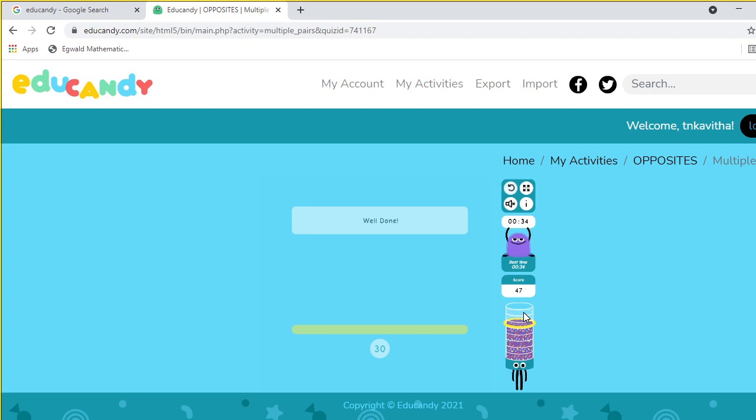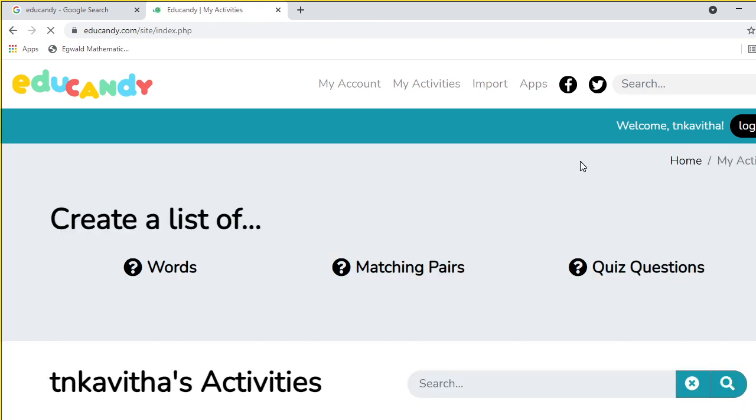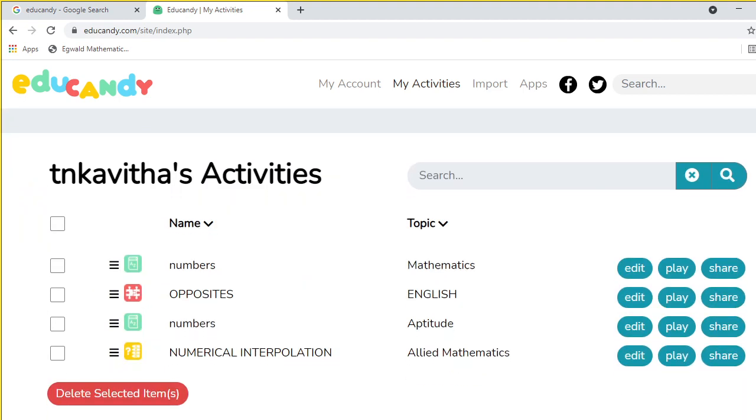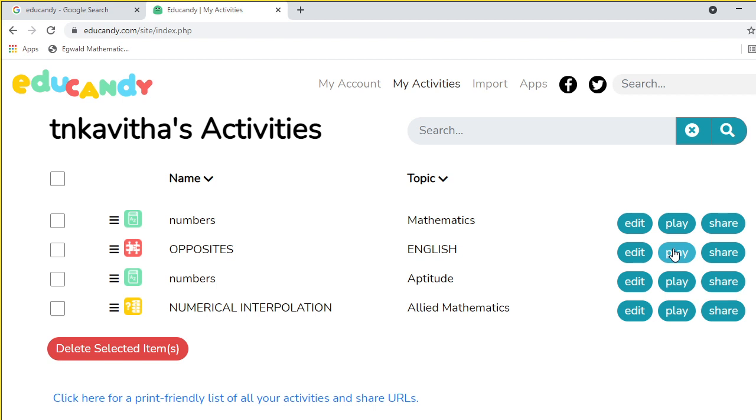Okay, so only 30 seconds. Within those 30 seconds, suppose you change to another option also, we can get it. We can get the candy and we can get the score also. Okay, so the students will enjoy. So please try to make games like this and make education very interesting, and ask the children to learn through these things.